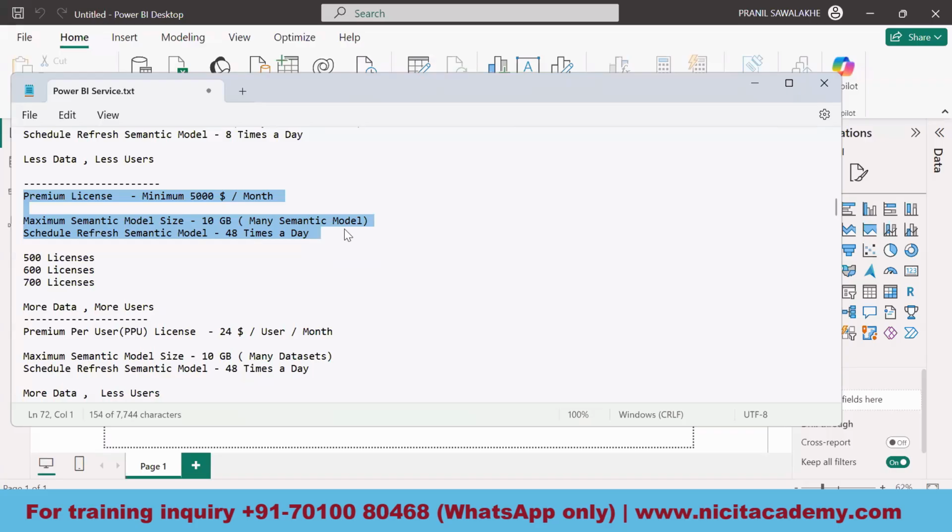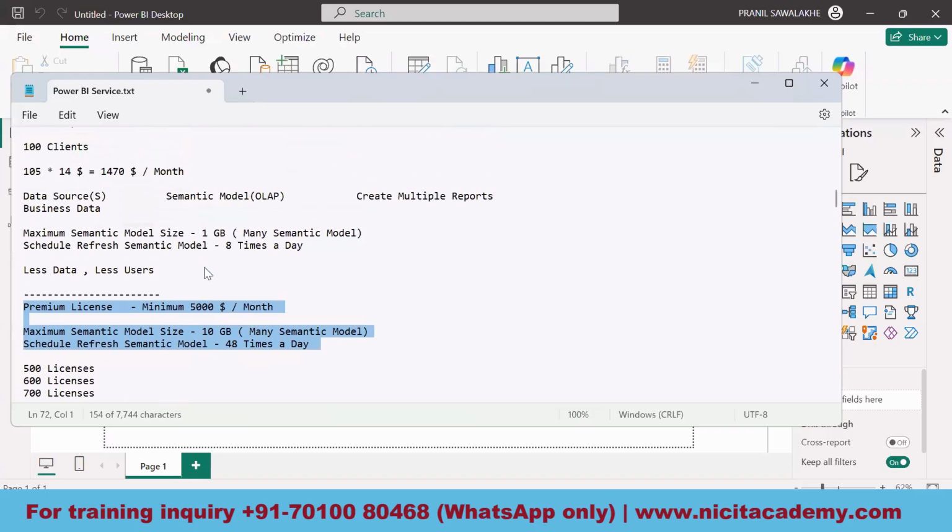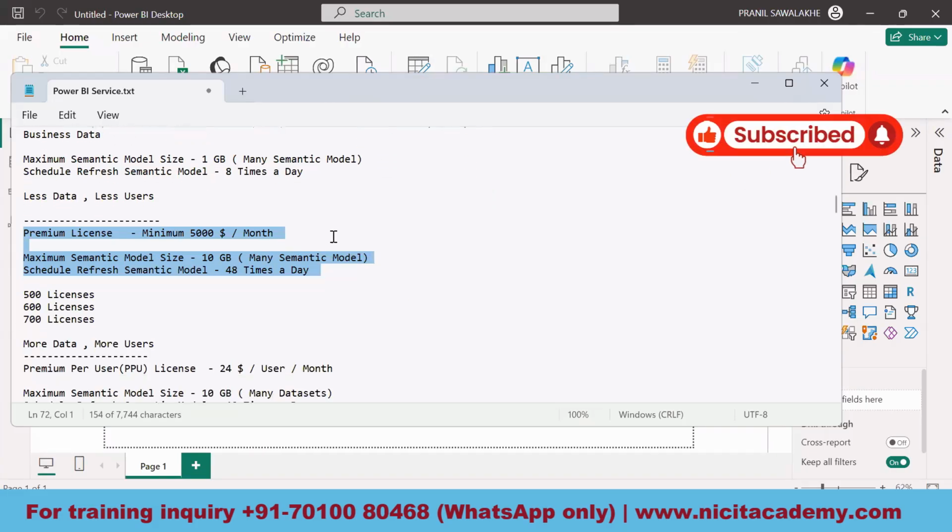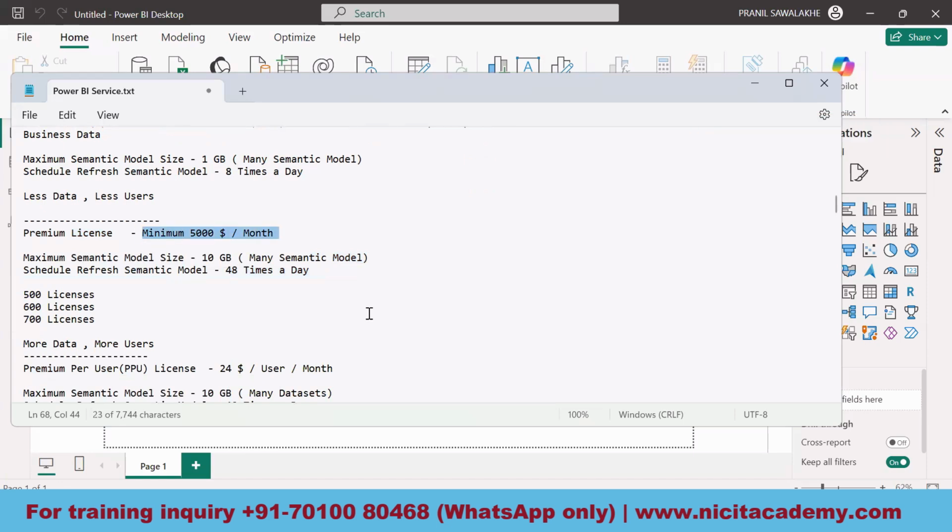If you buy pro licenses individually for 500 people, at around $14 each, $14 times 500 would cost more. So instead Microsoft has given us this capability and offered us this price point at which they can give us the licenses. If you buy the pro license here, it would be more.